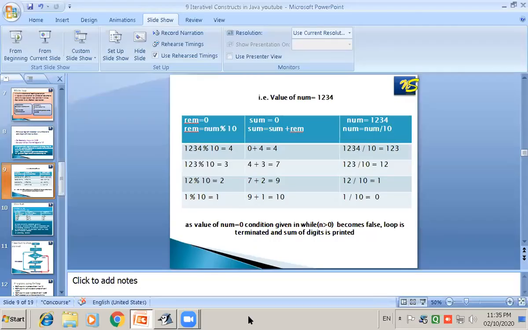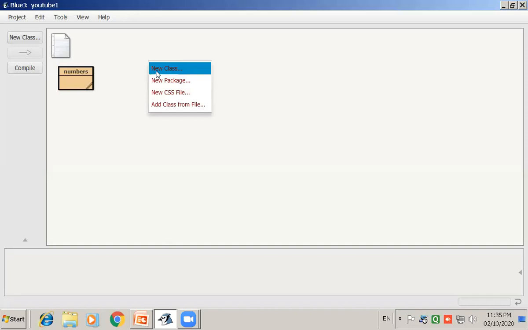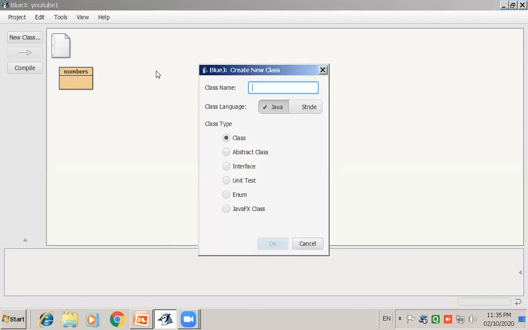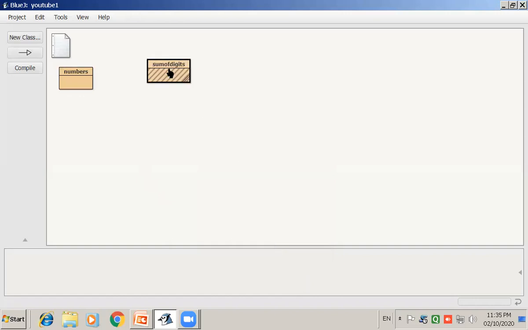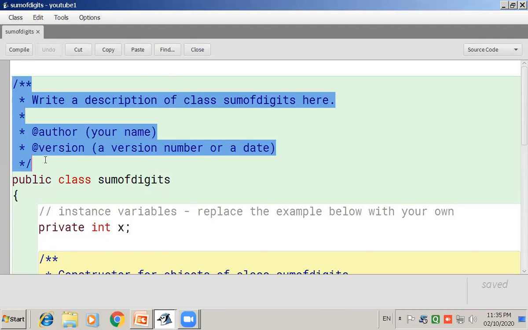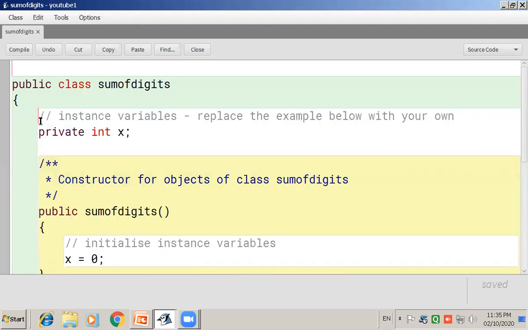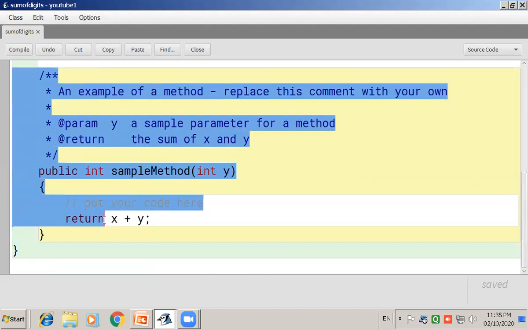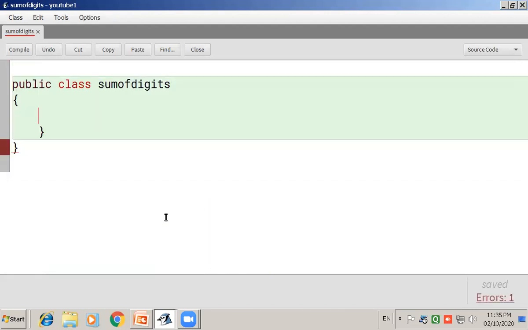Okay, so let's write down this program to find the sum of digits using the BlueJ IDE. We will be using the Scanner class for accepting the number. Let's import the Scanner class. The first step of the Scanner class is import java.util.*.